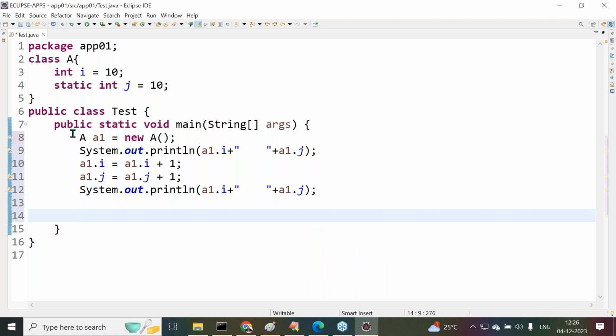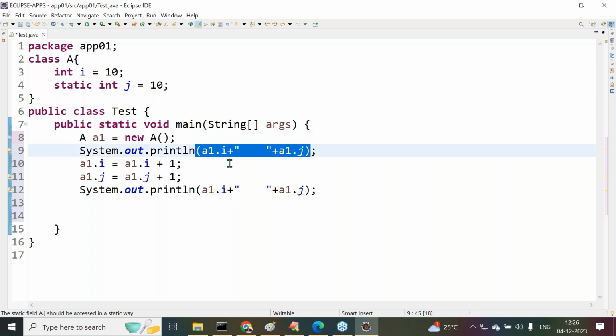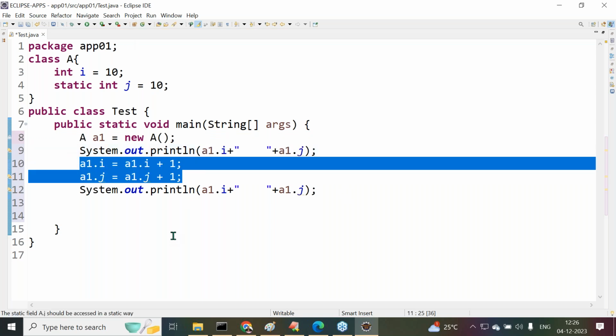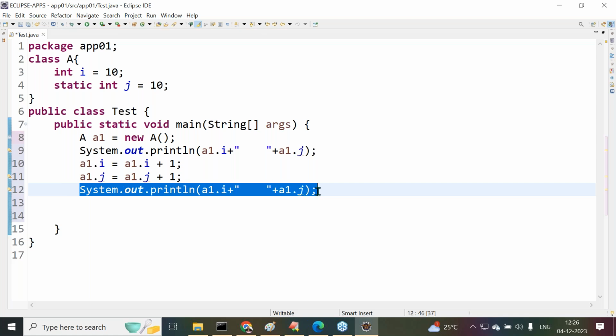First of all, I created an object for class A, and both the static variable and the normal instance variable are accessed. 10 and 10 are the values we are getting. Next, a1.i is equal to a1.i plus 1, a1.j is equal to a1.j plus 1 we provided. Next one is System.out.println of a1.i space a1.j, that value we provided now.